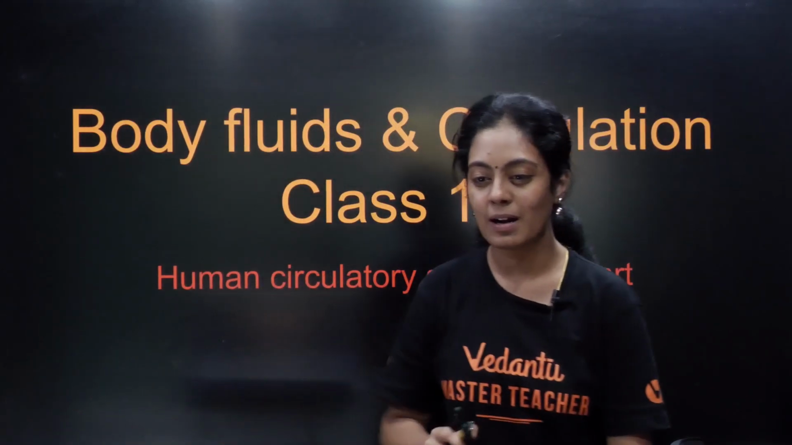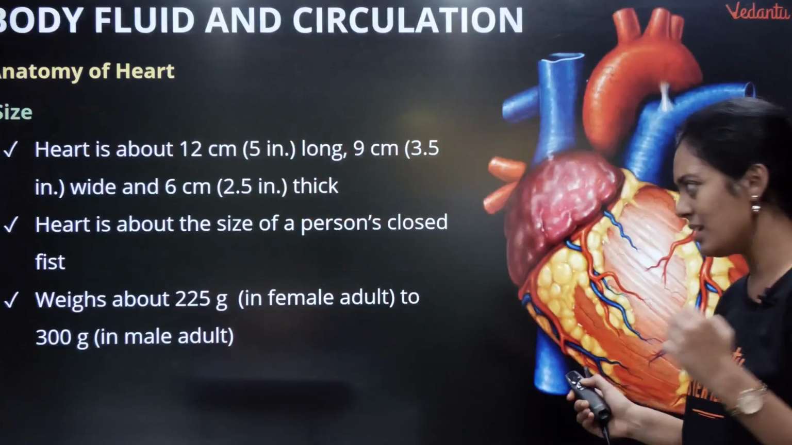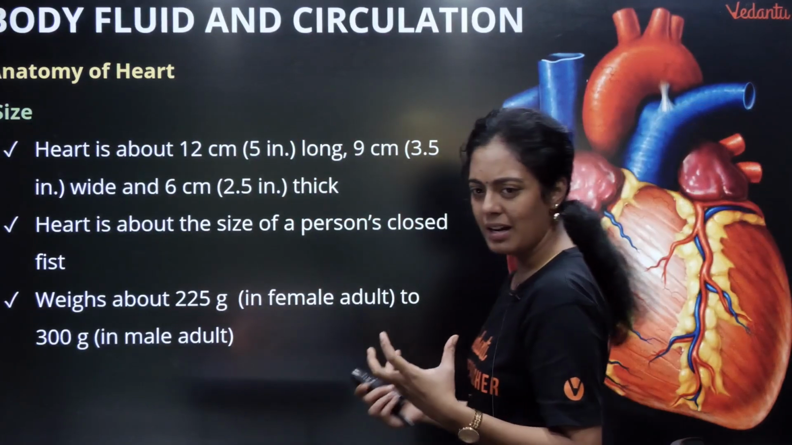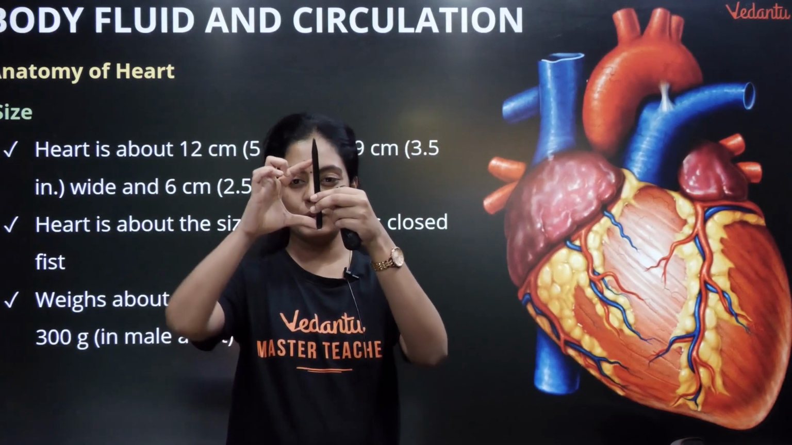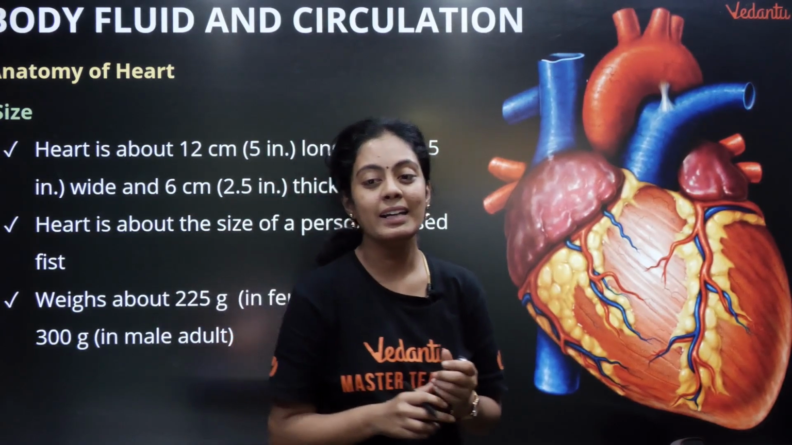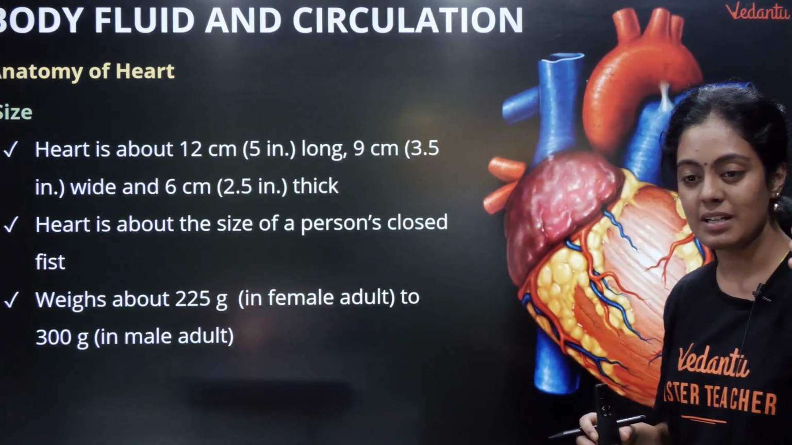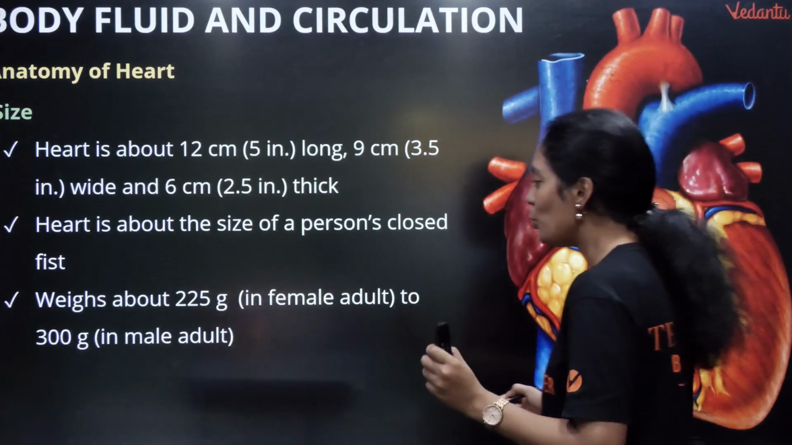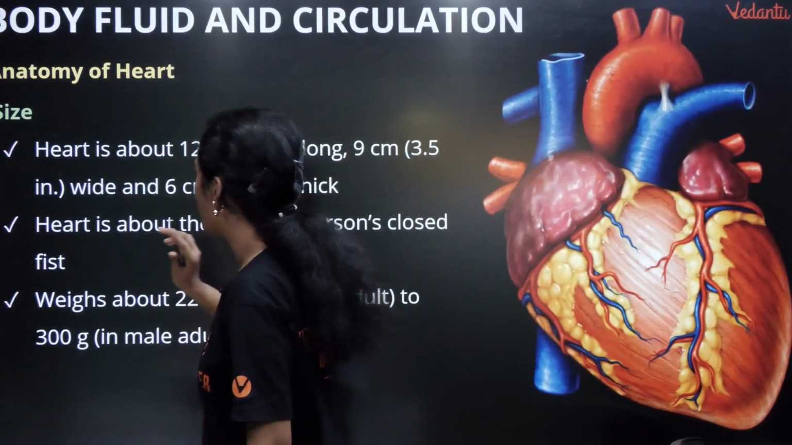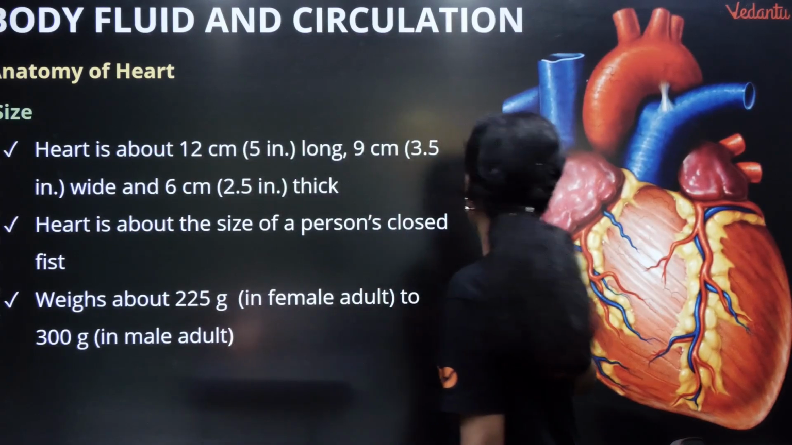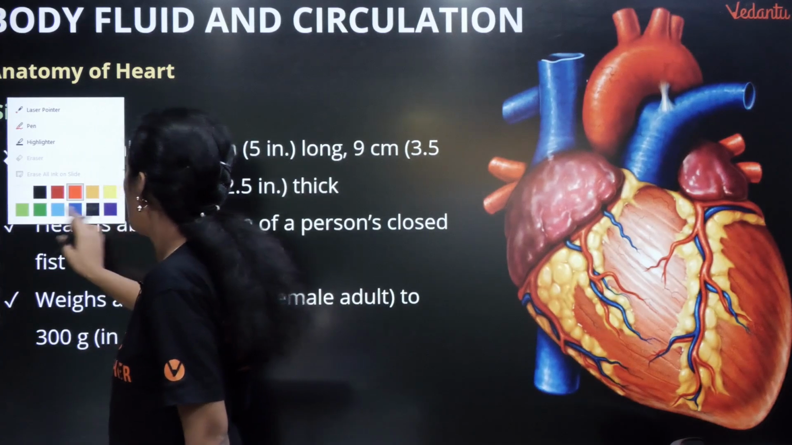So நம்ம இன்னைக்கு பார்க்க போறது the human circulatory system. We are going to discuss more about heart. Yes. So what is this heart? இதோட size என்ன? 12 centimeter கிட்டத்தட்ட இவ்வளோ இருக்கும். Okay? Yes. And it is 9 centimeter wide and 6 centimeter in thick. It weighs about 225 gram in female, okay, and in male it weighs about 300 gram pasangla. So these are the different dimensions of your heart.